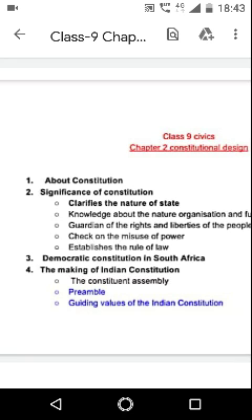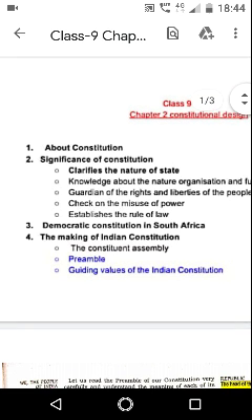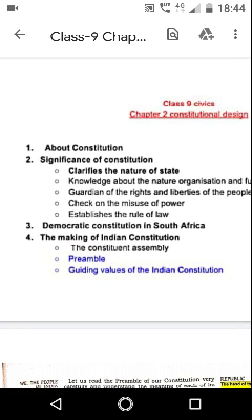Okay. Now, the next point is establishment of the rule of law. The constitution is the supreme law of the country, and every organ of the government, every official and every individual is bound to work according to the constitution.